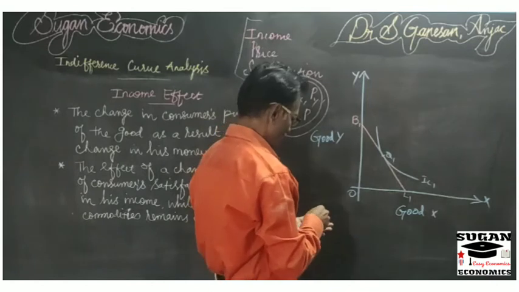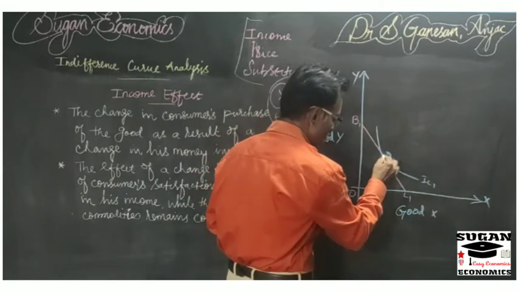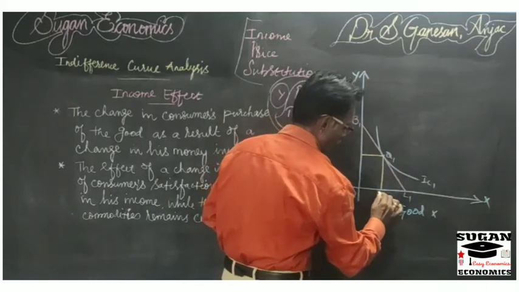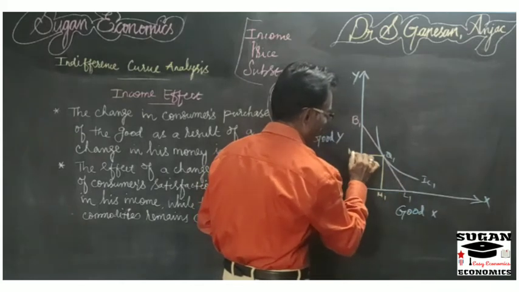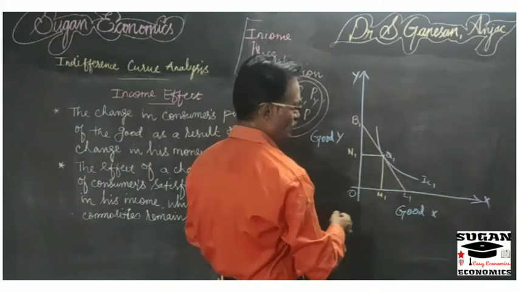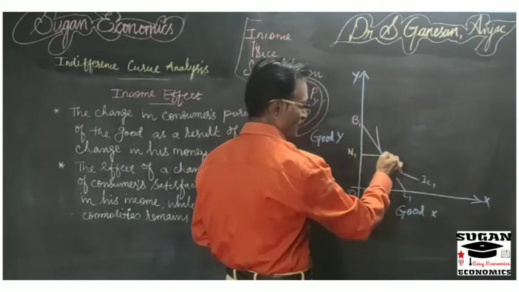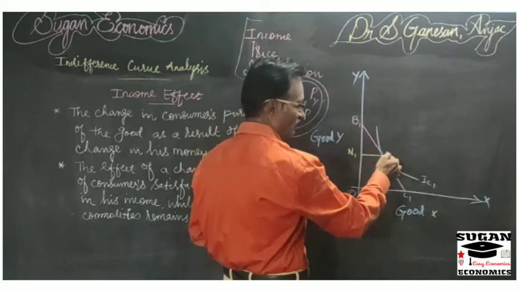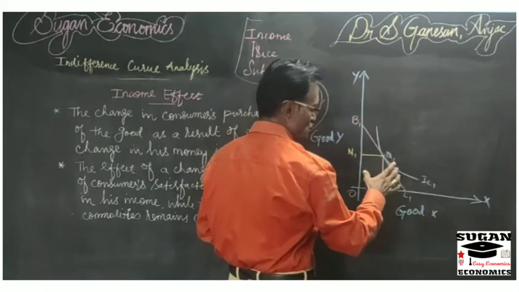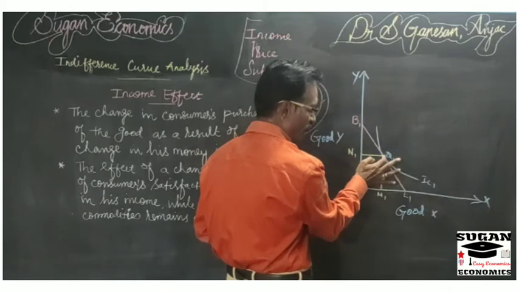At this point the consumer is purchasing OM1 amount of X commodity and ON1 amount of Y commodity. Indifference curve IC1 is tangent to the budget line B1 L1 at point Q1, so the consumer is in equilibrium at this point Q1.